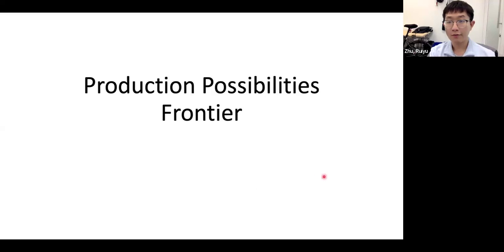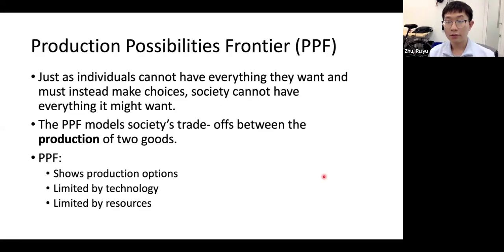Production possibilities frontier. That's similar to the idea of a consumer's or individual's budget constraint. Just as individuals cannot have everything they want and must instead make choices, a society or country as a whole cannot have everything it might want either, right? The PPF, or production possibilities frontier, will model this society's trade-offs between the production of two goods.